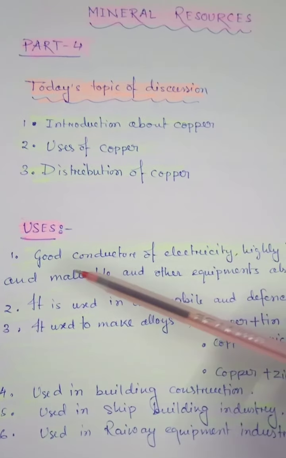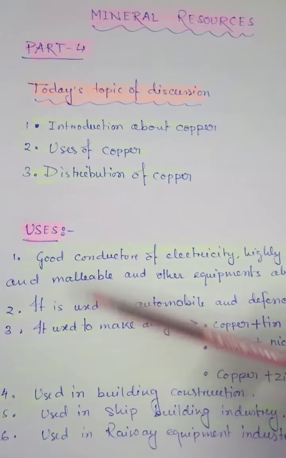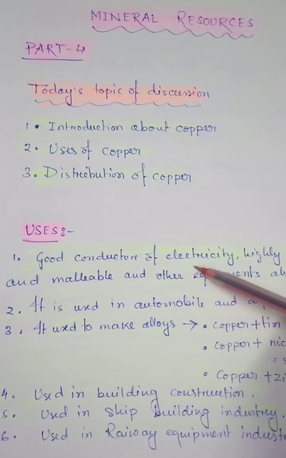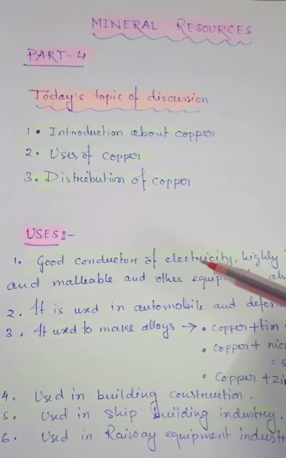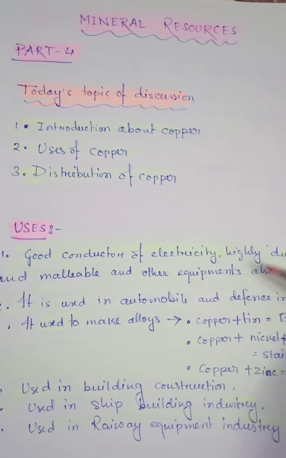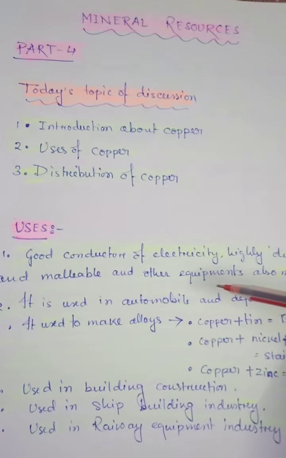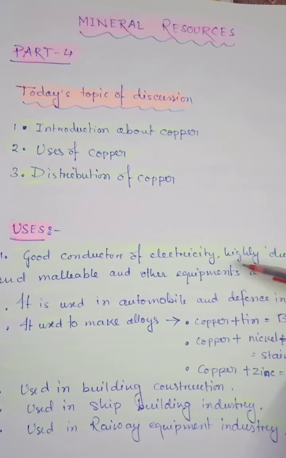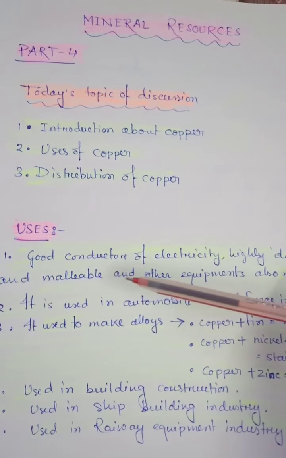Here you can see some points I have written. First, it is a good conductor of electricity, that's why it is used in making wires. It is highly ductile, because we can make very thin wire from this copper. And it is malleable.